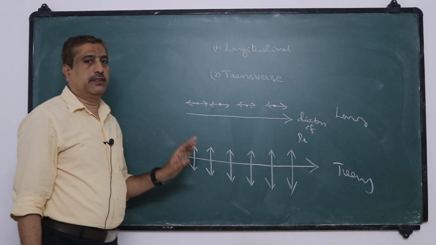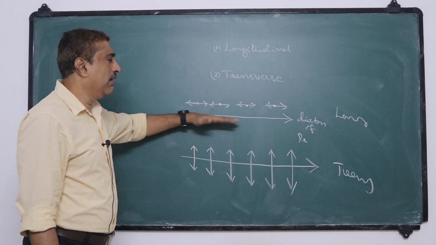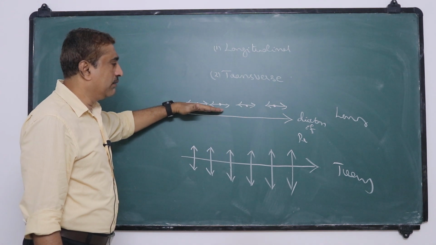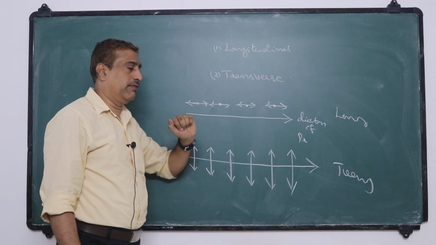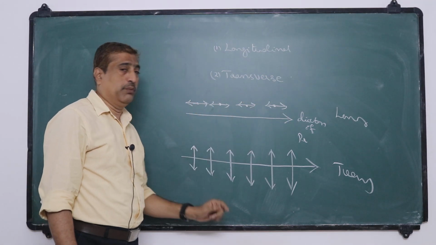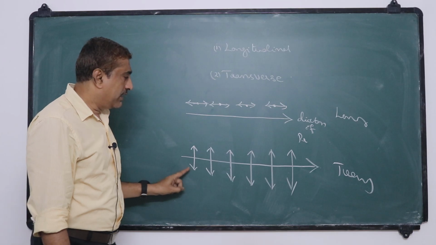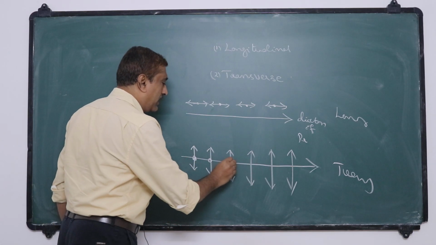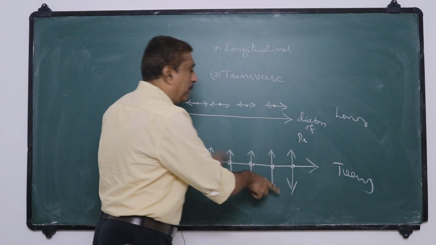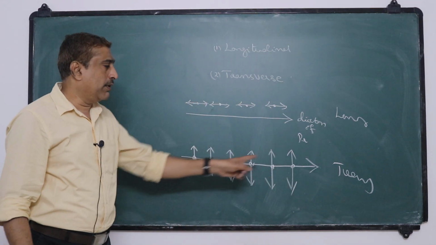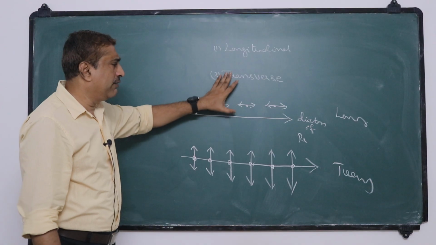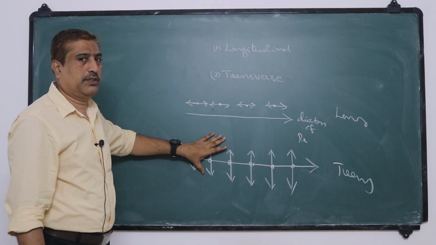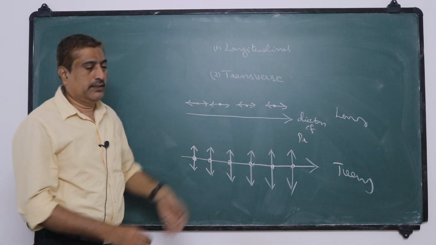So the main difference between these two waves is that in a longitudinal wave, the particles of the medium execute simple harmonic motion in the direction of propagation of the wave, and in a transverse wave, the particles of the medium vibrate perpendicular to the direction of propagation of the wave. Okay. Now, we will discuss in detail later.